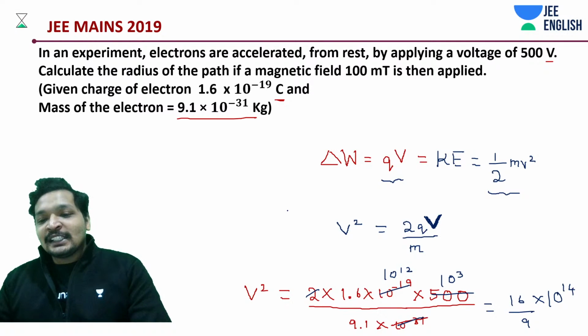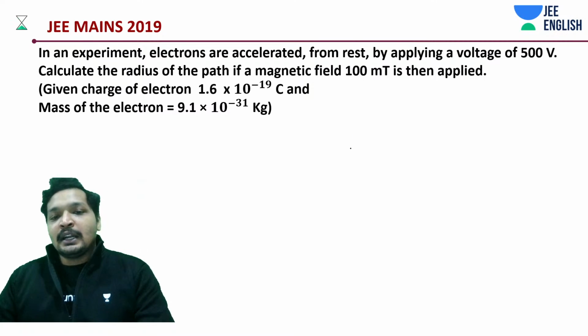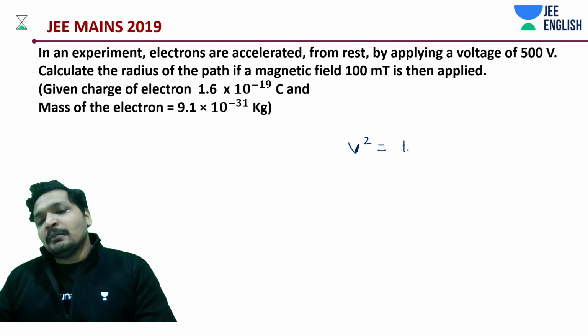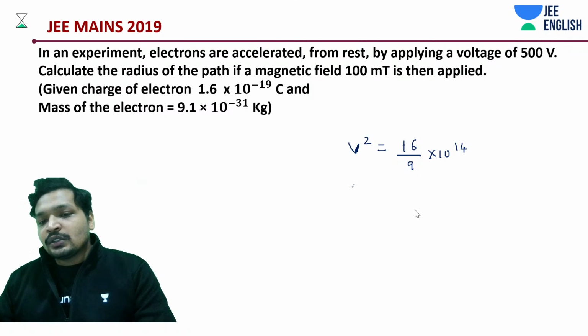So velocity square is 16 by 9 into 10 to the power 14. Definitely do this, students. Never ever miss out such things.